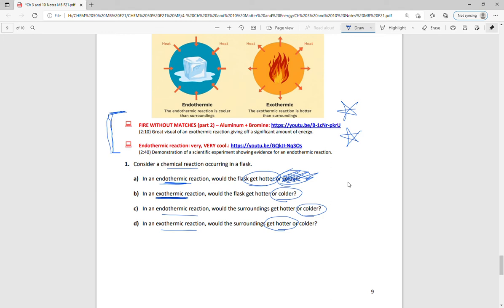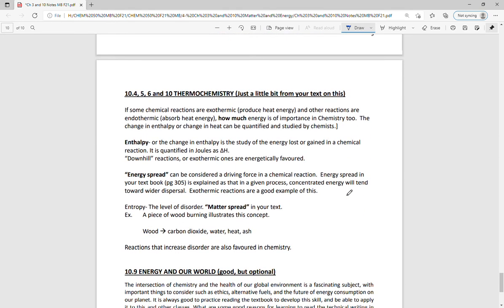So one last little bit in our discussion of thermochemistry, and I really just picked and chose from a lot of sections here and really am trying to illustrate two different things. When we talk about energy and chemical changes, we're talking about enthalpy. So how much energy is important in chemistry, and enthalpy, or change in heat, is something that we can measure. Oftentimes it's quantified in joules, or as change in heat. We also talk about it in change of potential energy, if we graph it. Because joules and heat and energy are all in equivalent units, that allows us to be kind of slidey that way.